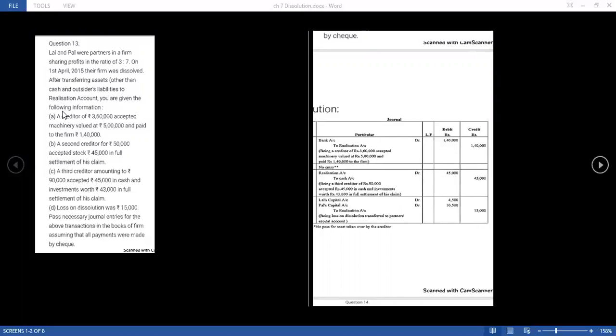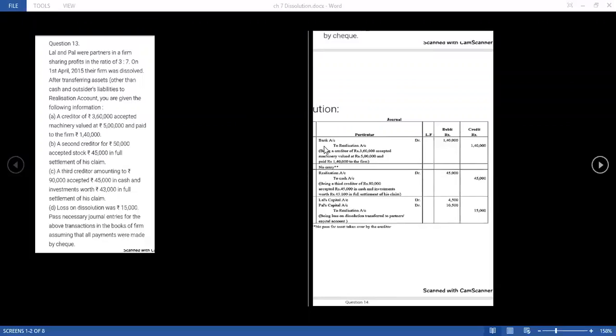Now look at the first entry. A creditor of rupees 3,60,000 accepted a machinery. He has to take rupees 3,60,000, but the firm has paid him 5 lakh. So he has to give 1,40,000 back to the firm. So the journal entry will be bank account debit to realization account with the 1,40,000, because he has to pay money back to the firm, and the firm will receive the money.